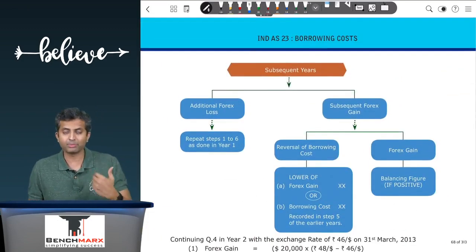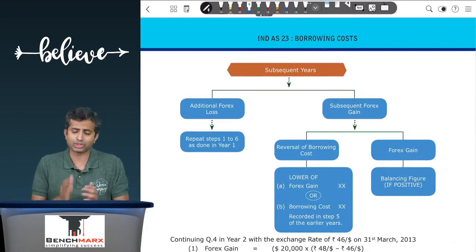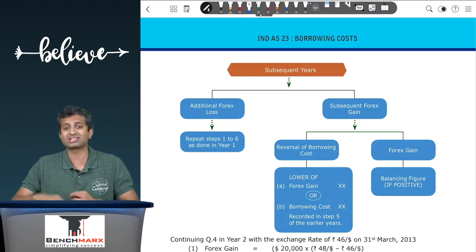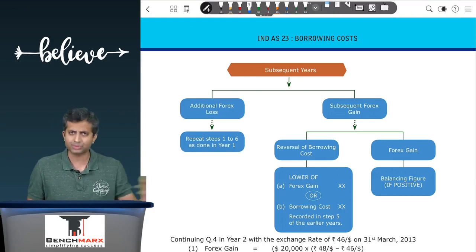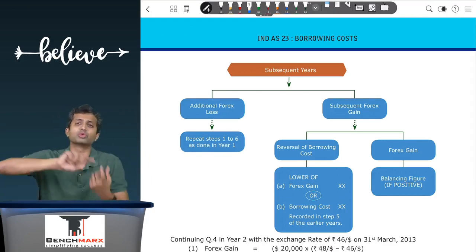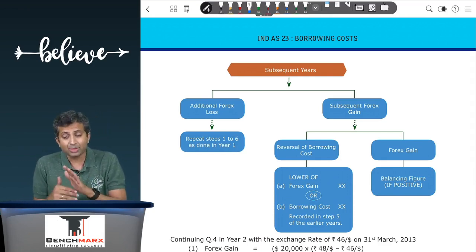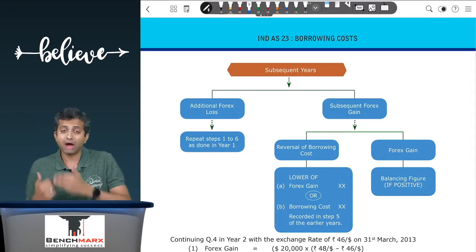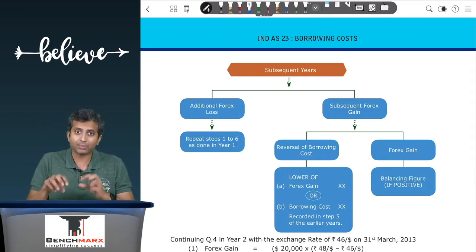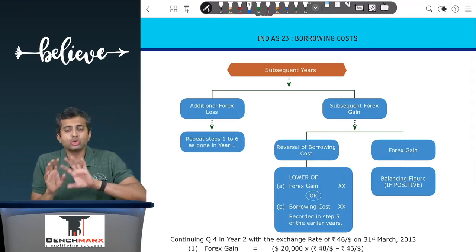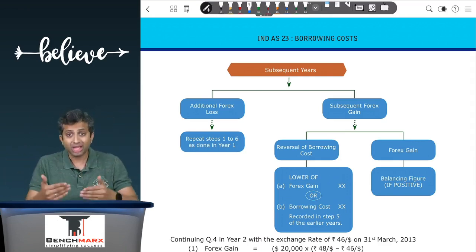However, a more complex evaluation can come in the subsequent years where there may be additional foreign exchange loss, like the rate goes from 50 rupees to 55 and now it goes to 58, in which case there is an additional foreign exchange loss, in which case the same steps as we discussed earlier will be followed. However, if the rate goes from, for example, 55 to, let us say, 52, in which case there is a subsequent foreign exchange gain, ideally a foreign exchange gain should go to the P&L account. However, this is foreign exchange gain on the principal for which you earlier thought that you will have to pay 5 rupees more, and hence you consider that as a borrowing cost.